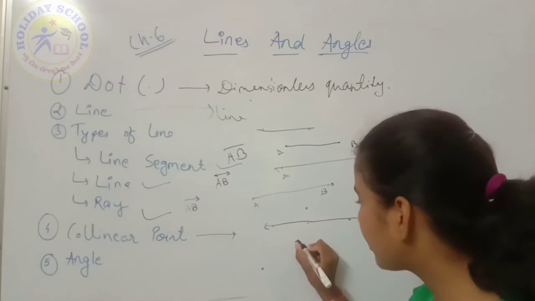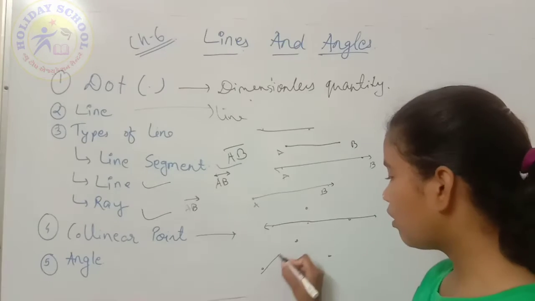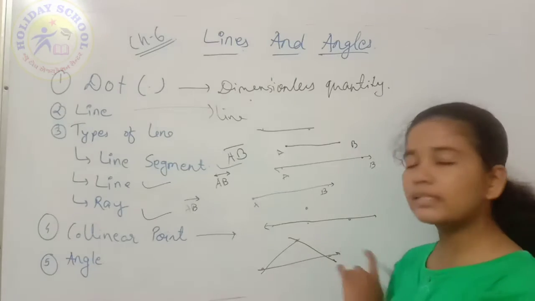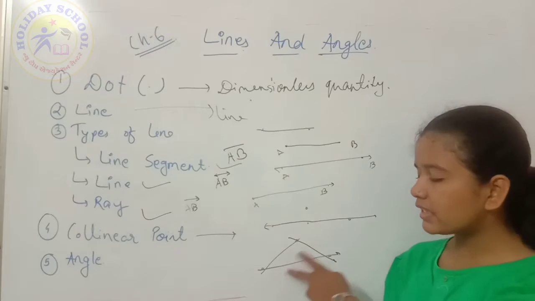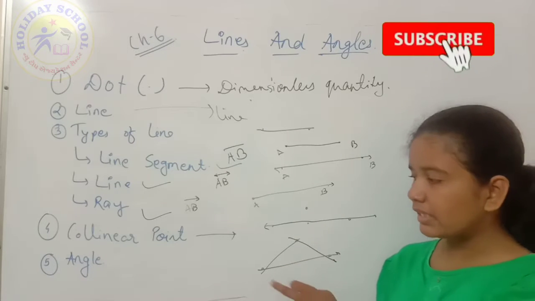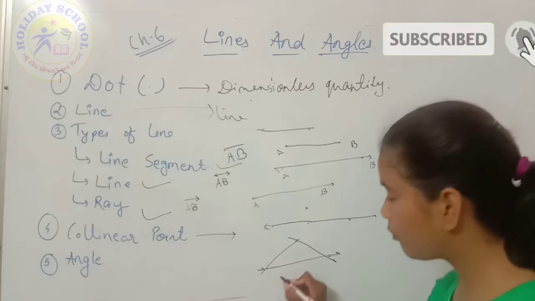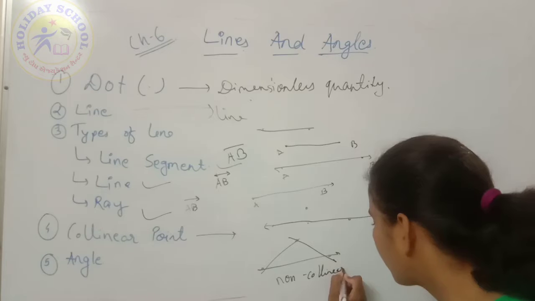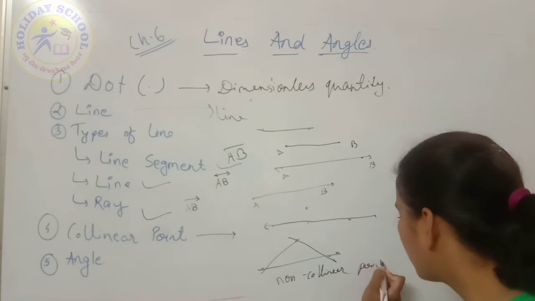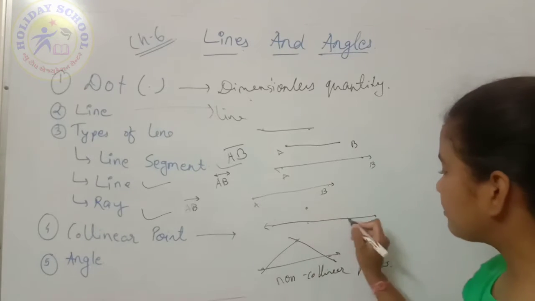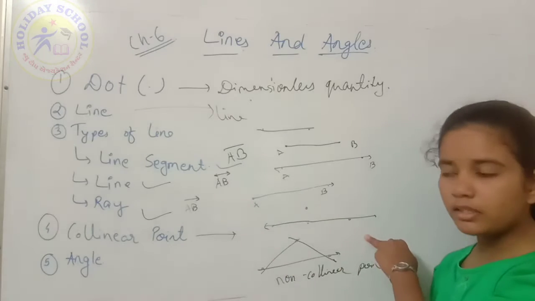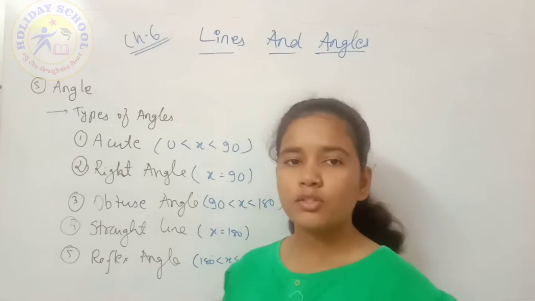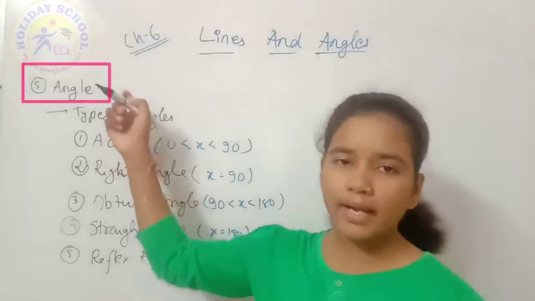Suppose these are my 3 different points. By connecting these 3 points, I am not getting a single line. So these 3 points are not collinear points. They are called non-collinear points. And these 3 points are lying on the same line, so we can say that these 3 points are collinear points.